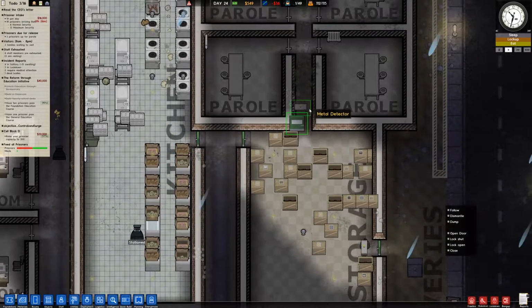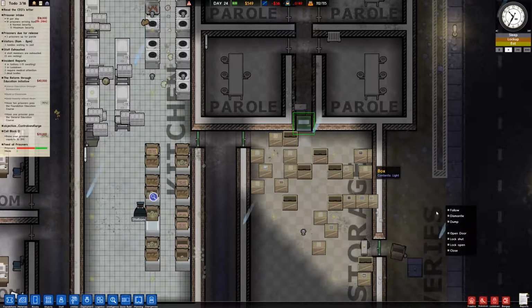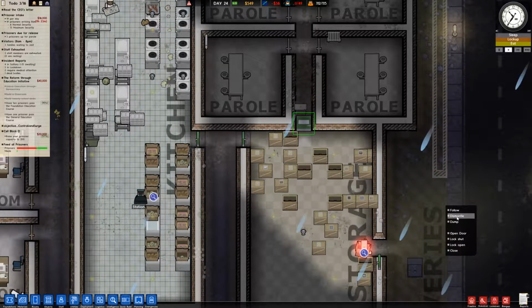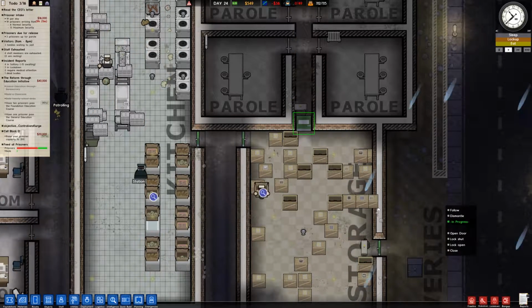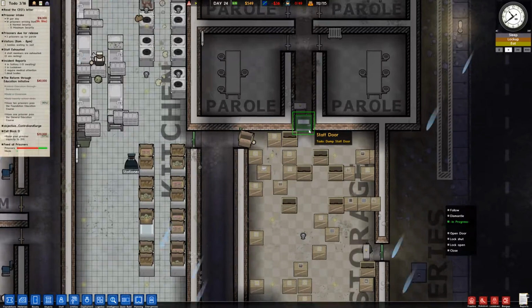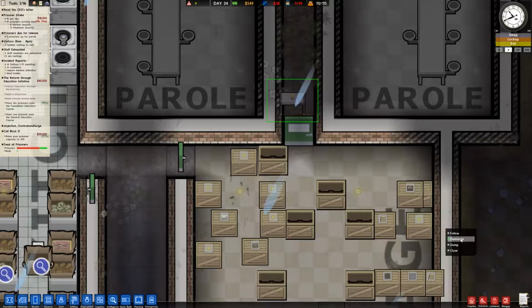Why can't I dismantle that? What? Dismantle staff door. It won't let me. Can I dump it? I can dump the staff door, but I can't dismantle it. That's strange. At least I can dismantle the metal detector.